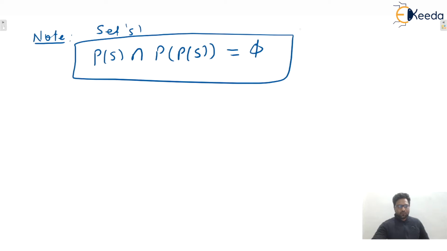Yes, we can say that that will be the phi only, isn't it? I hope this one is clear to everyone. So let us take one example. Let's say set S is given to you, let's say {1, 2}.